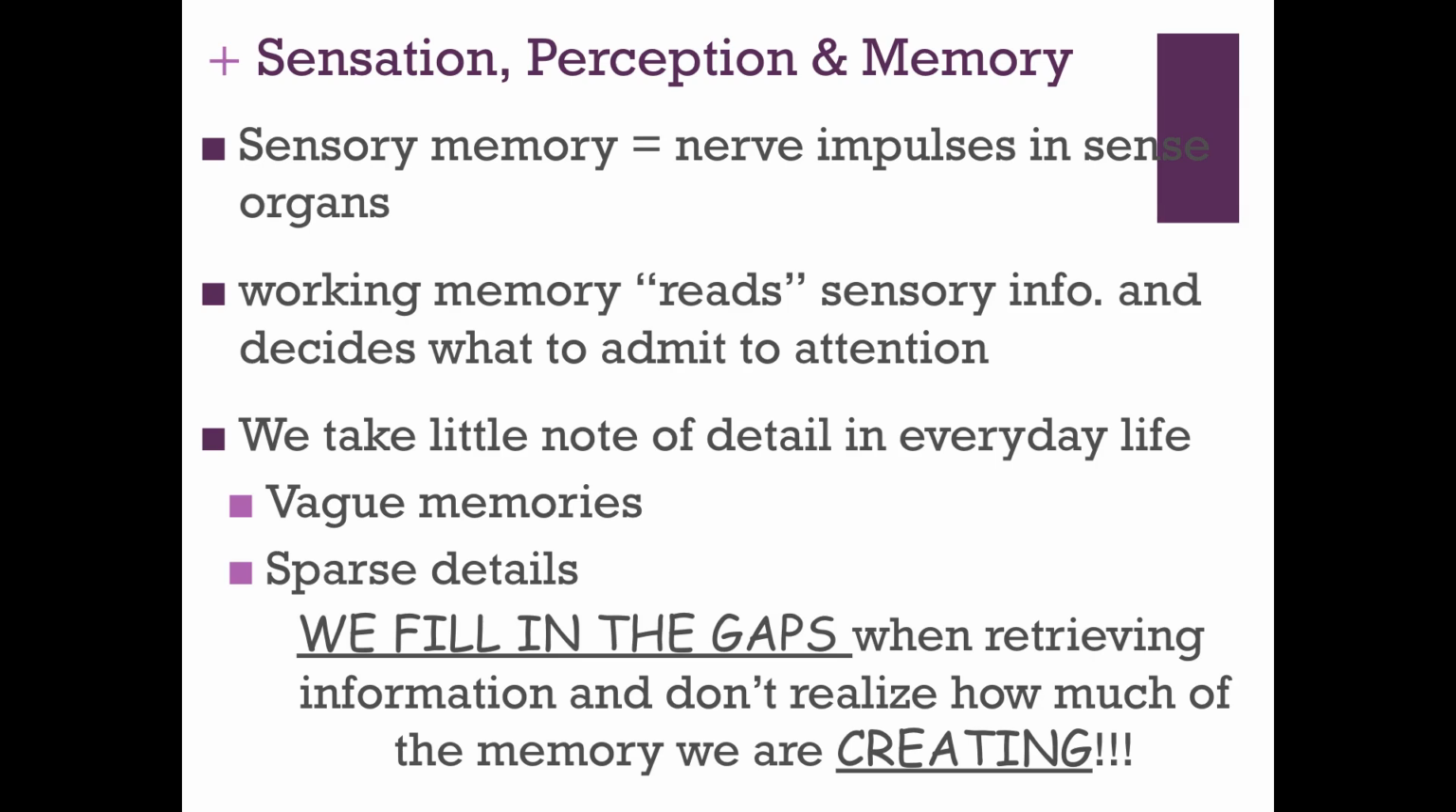We take very, very little note of the details in our everyday lives. We're going to talk more about that in a second. Meaning that most of our memories are pretty vague and most details are very sparse. And what happens is when we go to recall an event, our memory of the event is actually pretty foggy and pretty lacking in detail. So what do we do? We fill in the gaps that exist without even realizing that we're filling in those gaps. And we end up creating a memory as opposed to accurately retrieving a memory of something that really happened. And that's what I was talking about, memory being very interpretive in nature.